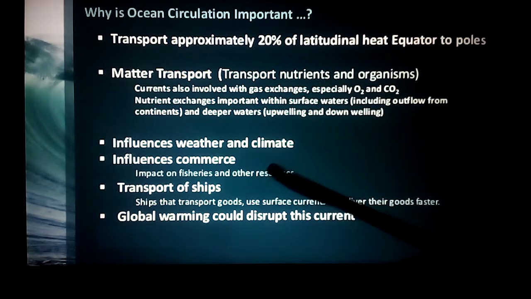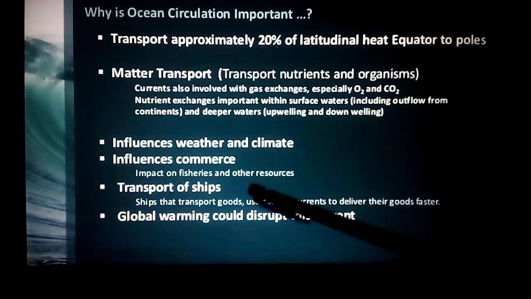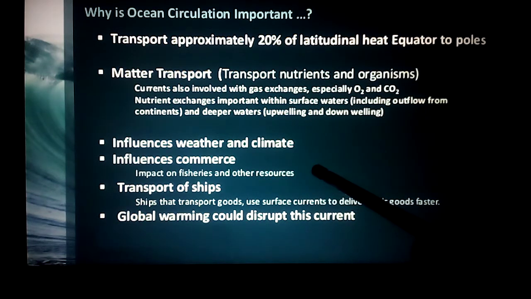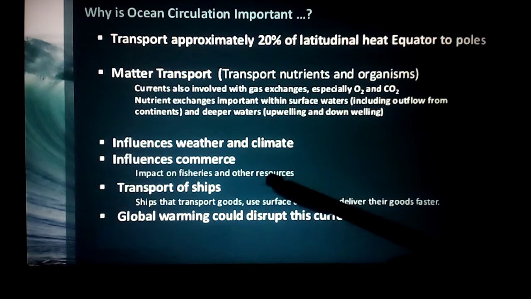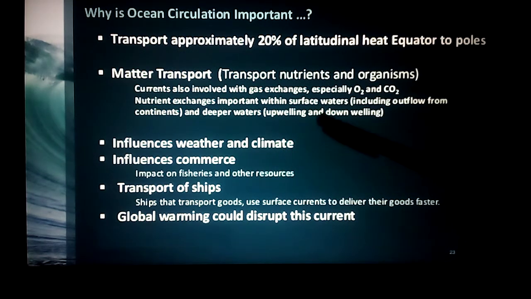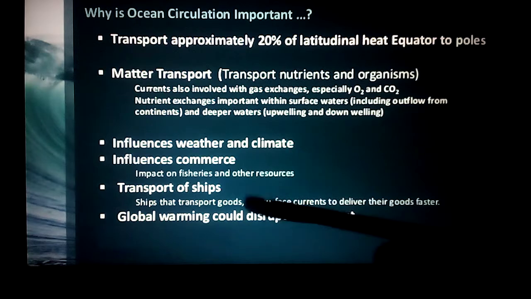Next, it influences commerce. Here commerce means trading. There is an impact on fisheries and other resources; mineral resources they can take out, and fish is also a good export. From the Atlantic Ocean they can fish. Already we discussed the North Sea, which is famous and important for trading fish. They carry it to sell in other places.